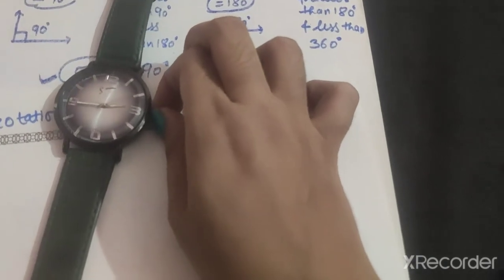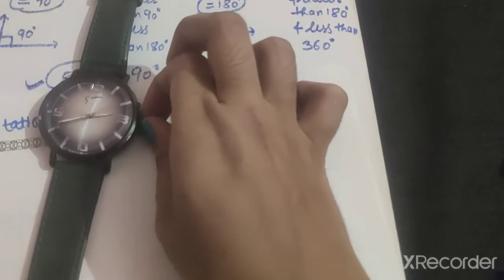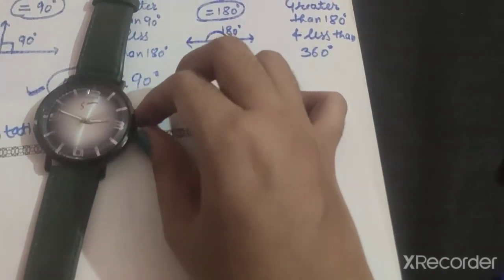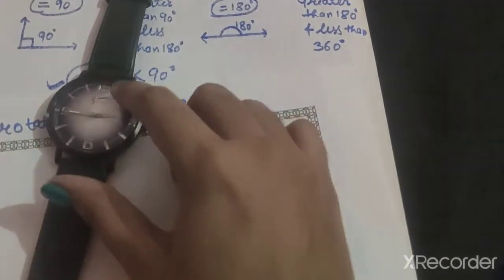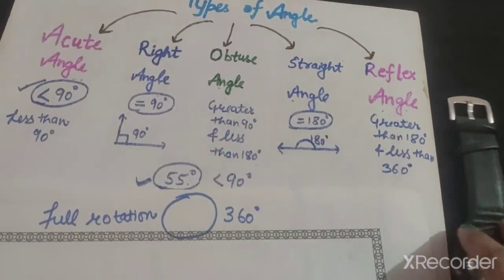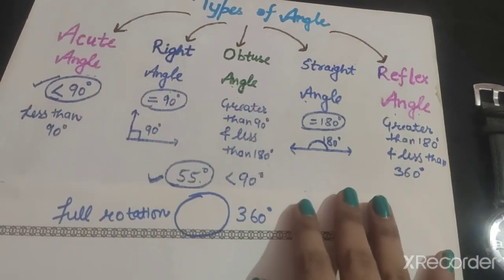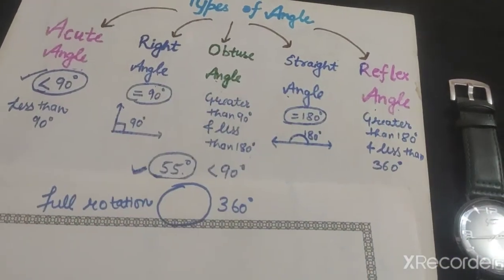Okay, now greater than 180, means this side, but less than 360. So this will be a reflex angle. So you can represent this on a watch, right? So these are all the different types of angles. So thank you very much. This is all about the introduction. In the next video, we will discuss another concept related to this topic. Thank you very much.